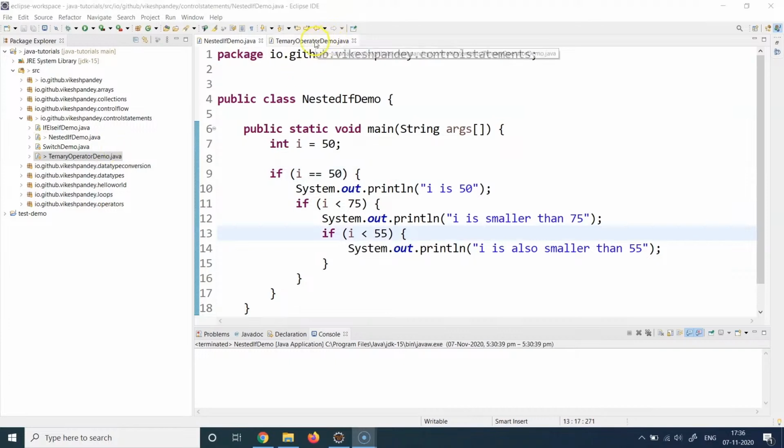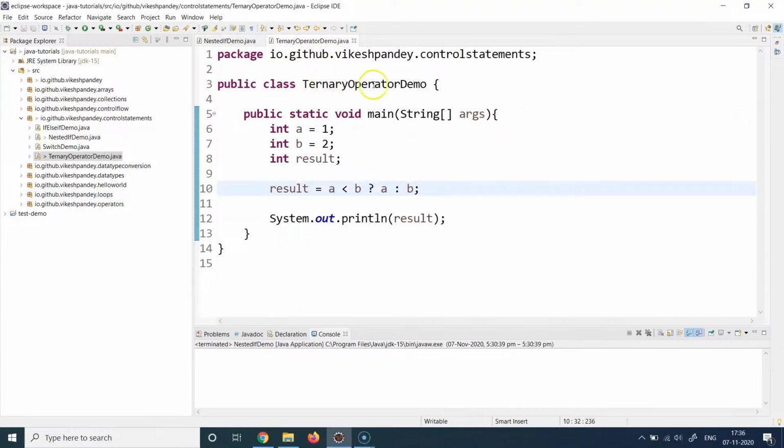And for that, I have created another class, which is called TernaryOperatorDemo. This class again has a public static void main, which is the entry point of this program. And then I have declared a couple of variables. First is int a equal to 1, and the second one is int b equal to 2. I have also declared a result variable, and we will see how we can use it. And at line 10, I have written my if else expression. You can see this if else expression doesn't look like the one we have seen before. So let's understand how we write it.